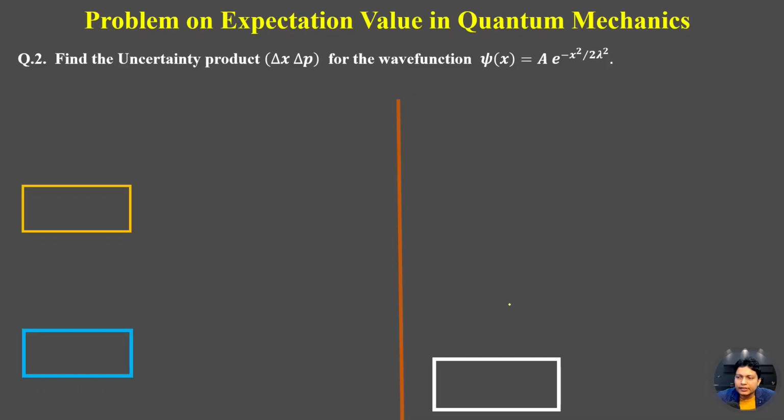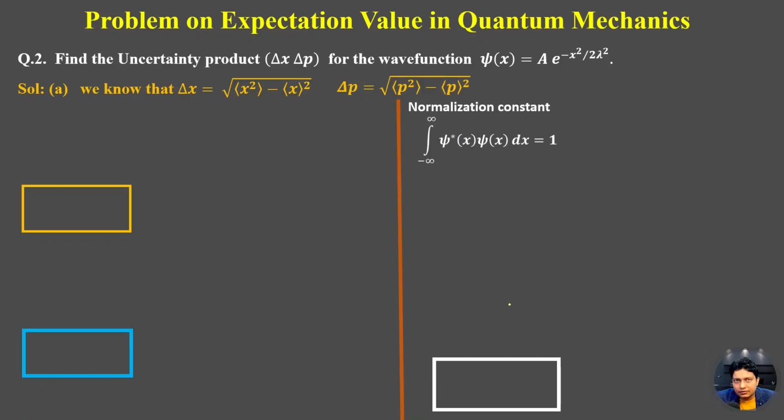If we see, this is the wave function for the harmonic oscillator ground state, and this is the Gaussian wave function. So let's solve the uncertainty. Uncertainty means square average minus average square, and under root of the total. Similarly, delta p is equal to under root of square average minus average square of p. So let's normalize this wave function first.